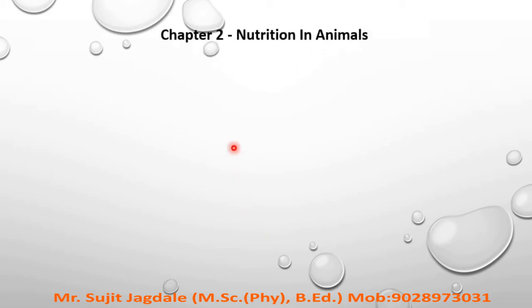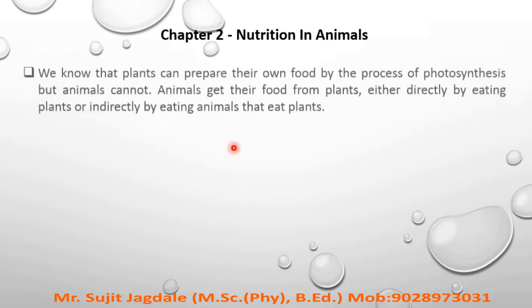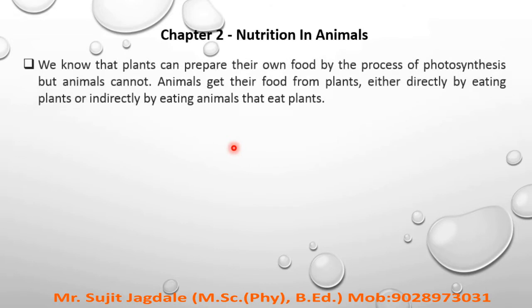Today we are going to consider chapter number 2, Nutrition in Animals for class 7. Previously, in the first chapter, you have studied the photosynthesis process. That means we know that plants can prepare their own food by the process of photosynthesis. But animals cannot do that because they don't have the ability to produce their own food. So they get their food from the plants.